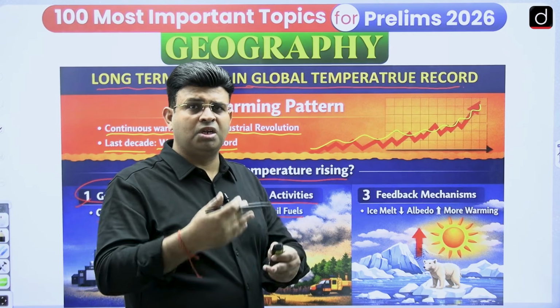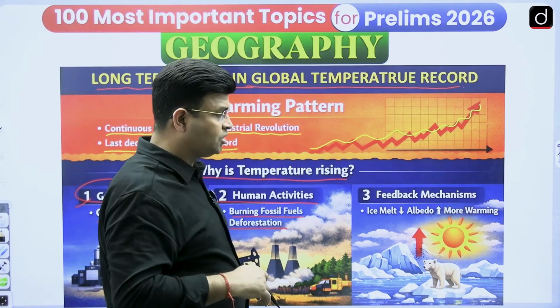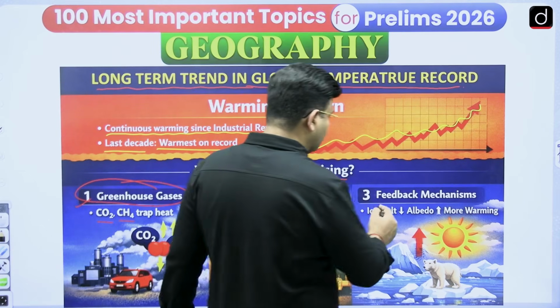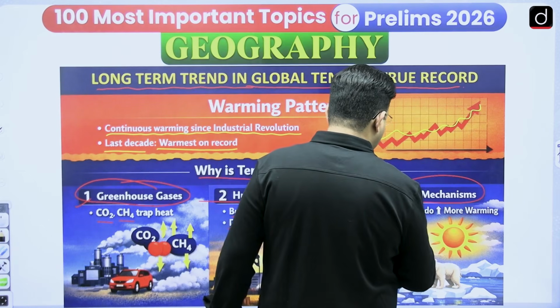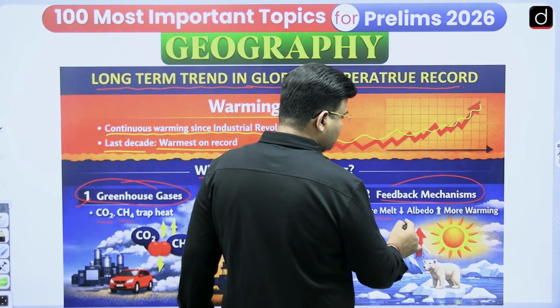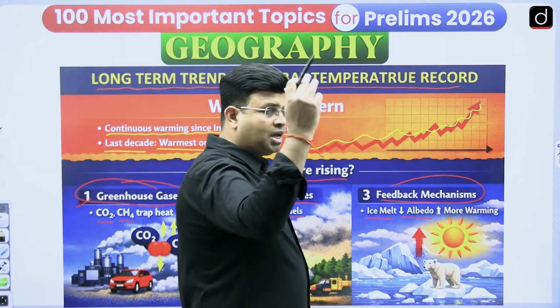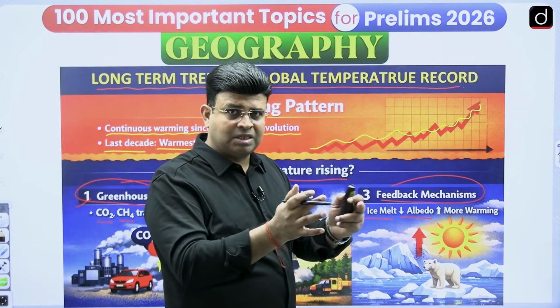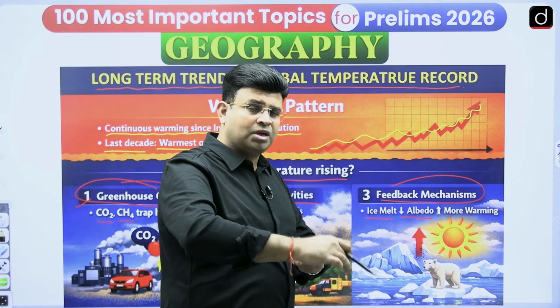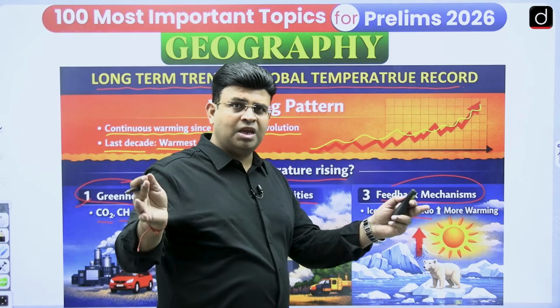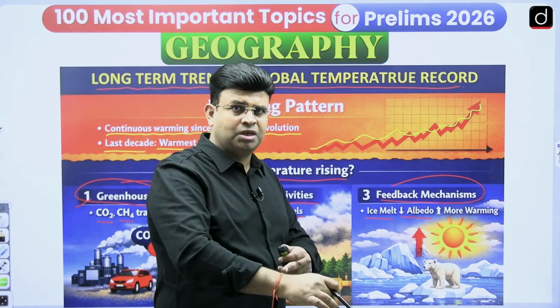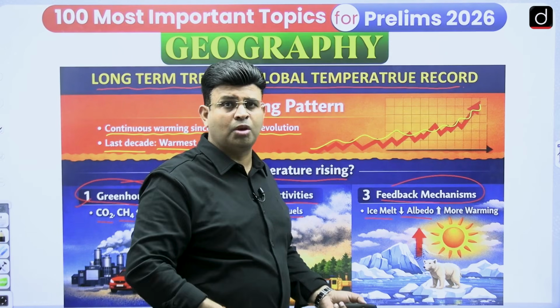So it is a positive feedback loop, a feedback mechanism: ice melt decreases albedo, because the ice area has been reduced and the ocean is absorbing more heat.